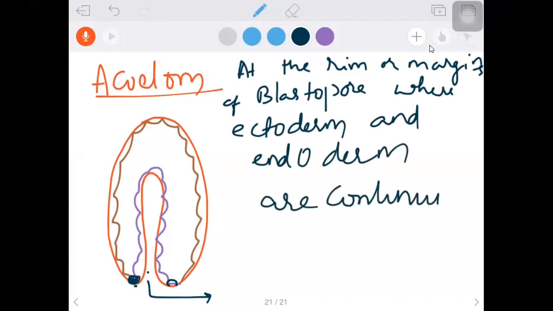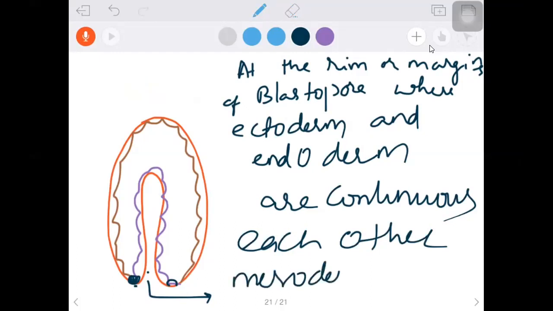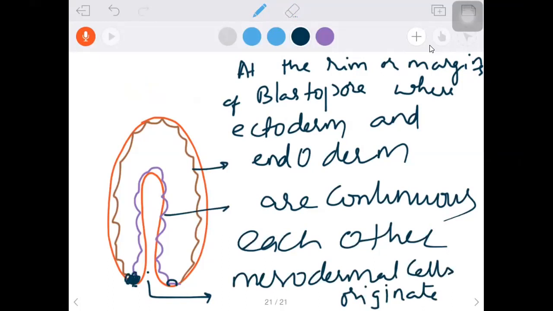From there, what is happening? These are the common lines for all of them. At the rim or margin of the blastopore, where ectoderm and endoderm are continuous with each other, mesodermal cells originate. In the gastrula stage, the outer layer is ectoderm and the inner is endoderm. Now I am talking about where the mesoderm comes from.